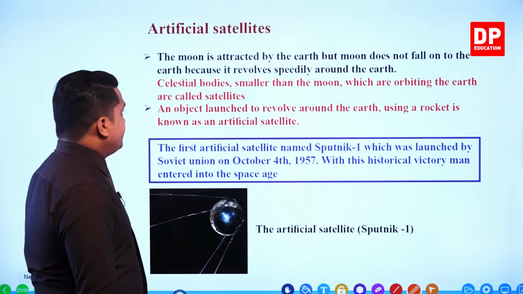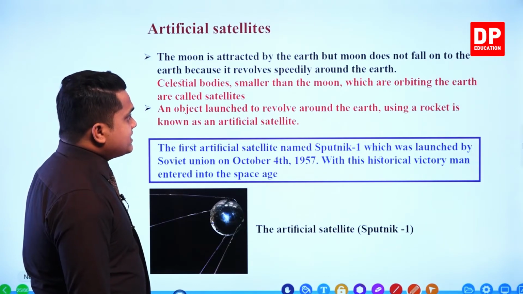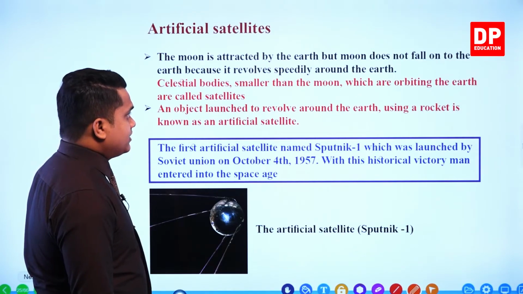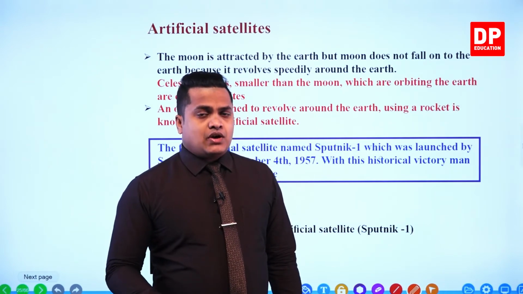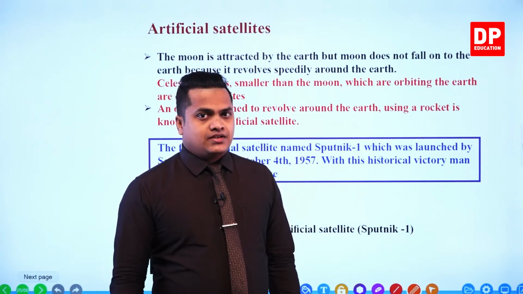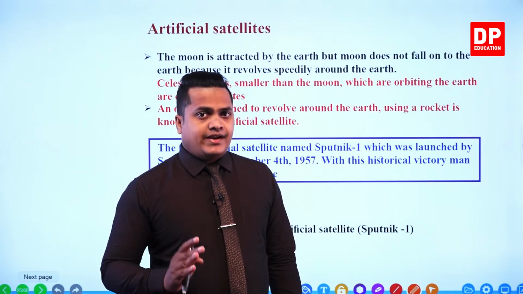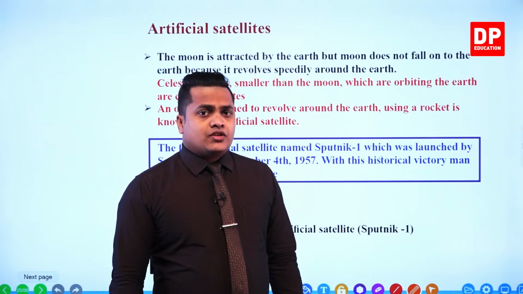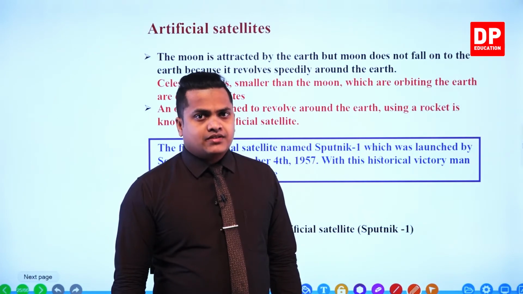So here it is given, the moon is attracted by the earth, but the moon does not fall onto the earth because it revolves speedily around the earth. So we discussed this under the revolution of the moon and the planets around the sun and other different planets. Okay, and we discussed that gravitational force is the main reason for the revolution of planets around the sun, and for the revolution of moons around different planets.